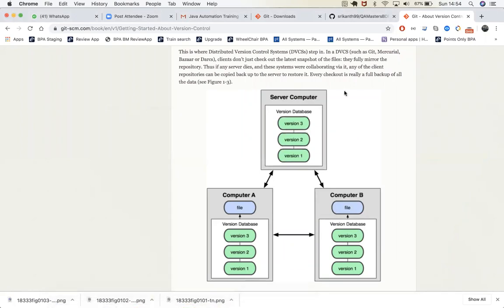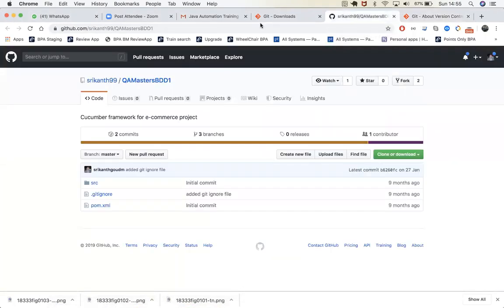And another one: I'm going to send you one URL in an email. You just clone that project. This is the exercise you need to do.